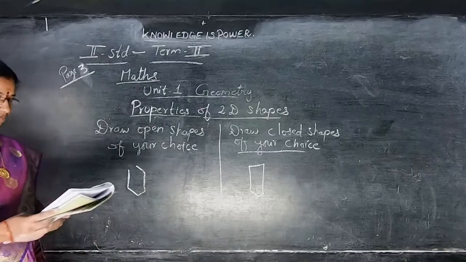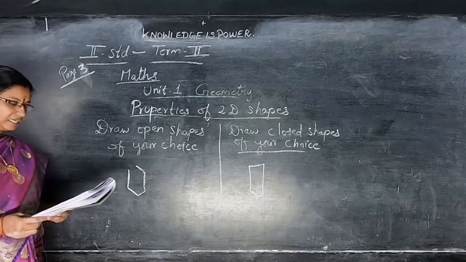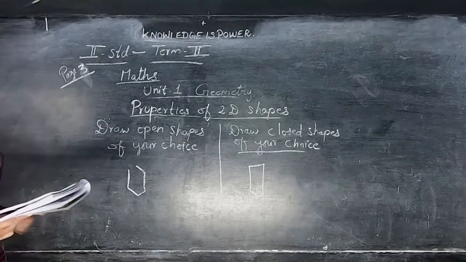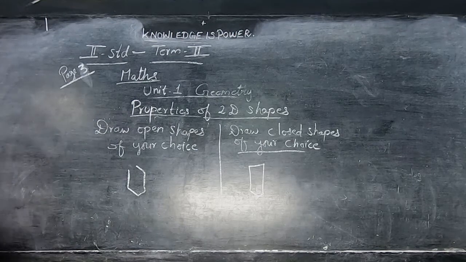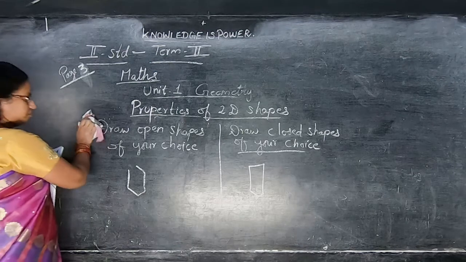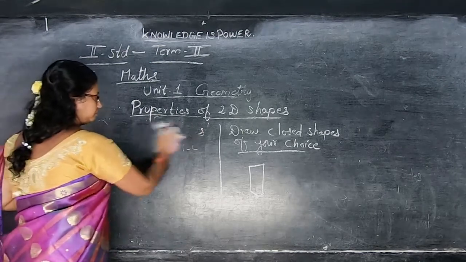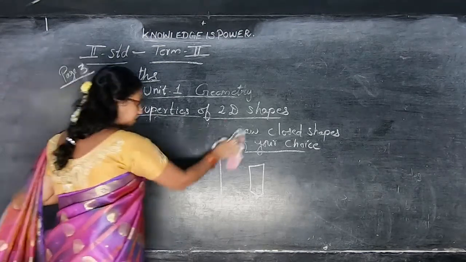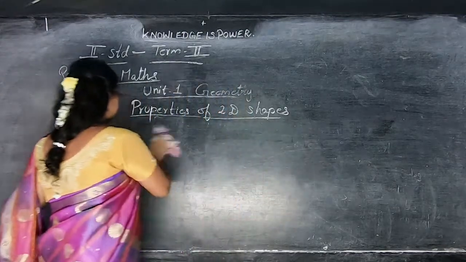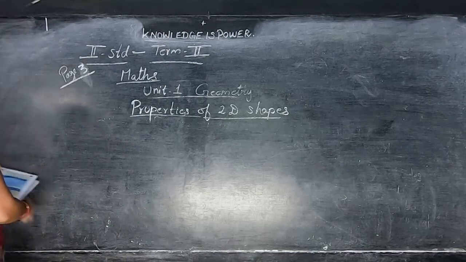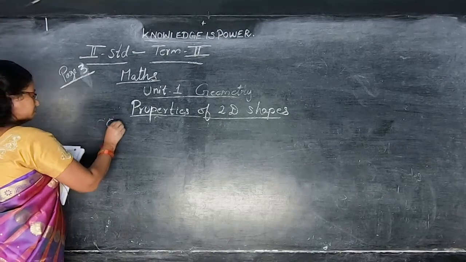Okay, children. Now complete the table. Page number 3, they have given complete the table.